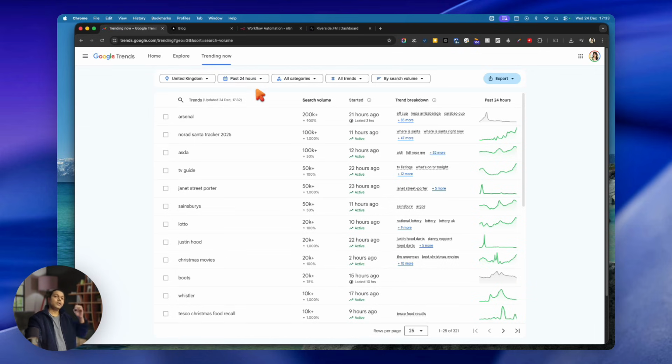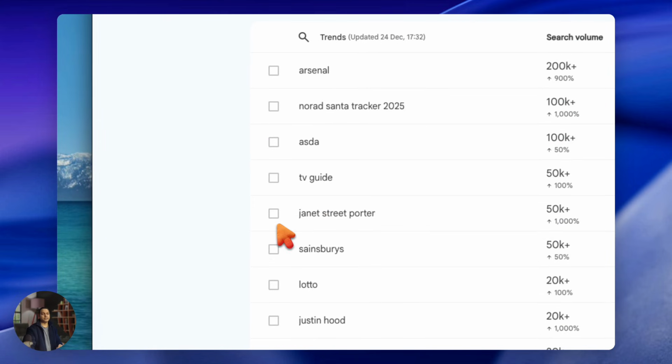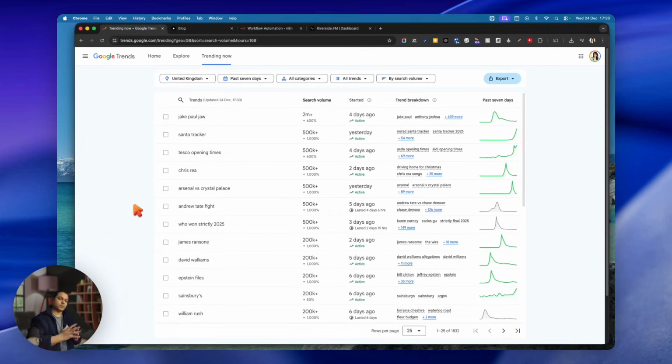But what you have to think about is, is this an evergreen keyword? Is this something you can create content about and then keep selling for a long time? So first of all, you have to click on this to select the past 7 days. This will give you broader, longer data fragments to understand which is a trend. Now, mostly when it comes to information, people go online on Google, on ChatGPT, everywhere, and then they search for news or things which they don't understand.